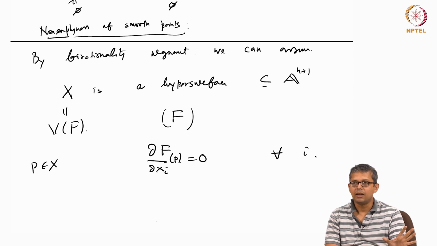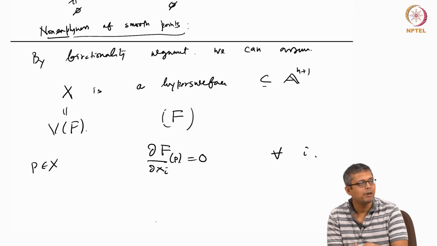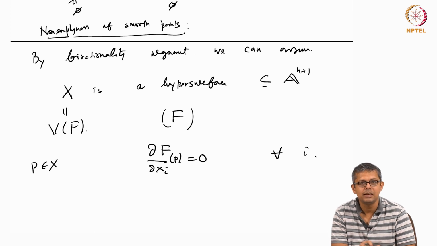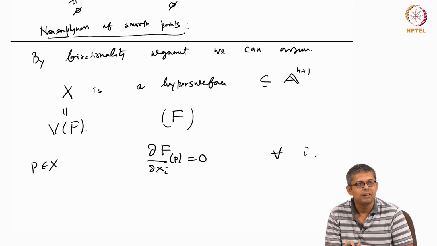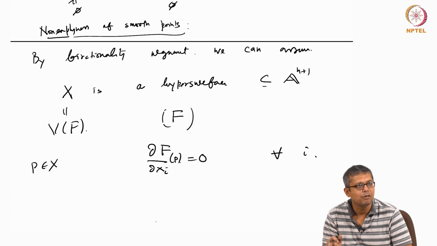X is given by a hypersurface, so F is not constant. One of the del F del Xi is non-zero, but P satisfies the equation, del F del Xi of P is 0 for all i.